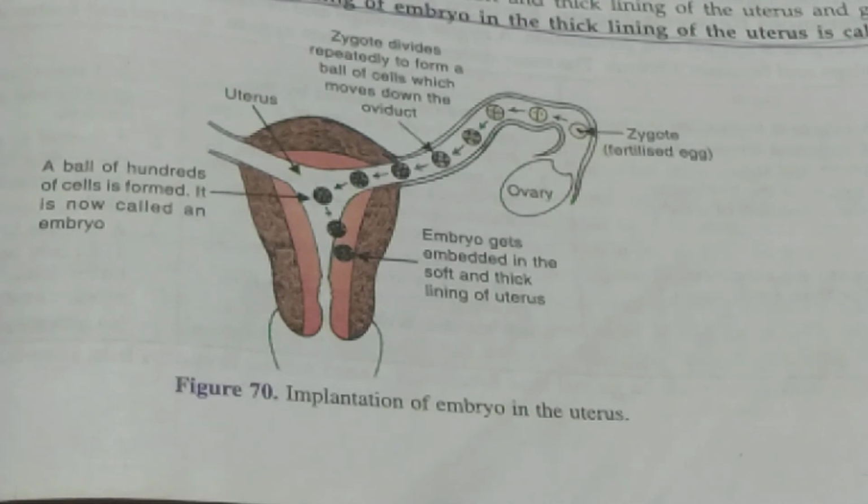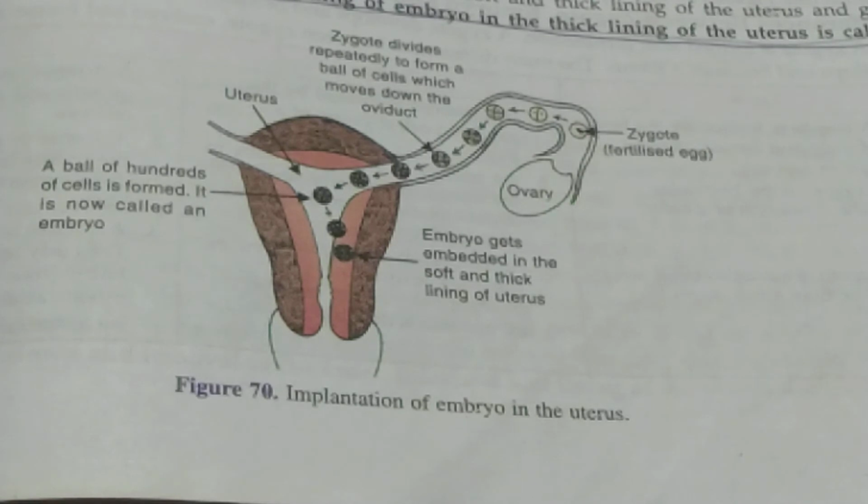Next we have the placenta. The placenta is a special tissue that is formed by the union of the wall of the uterus and the wall of the embryo. There are two walls that unite and there is formation of finger-like projections between both the walls.